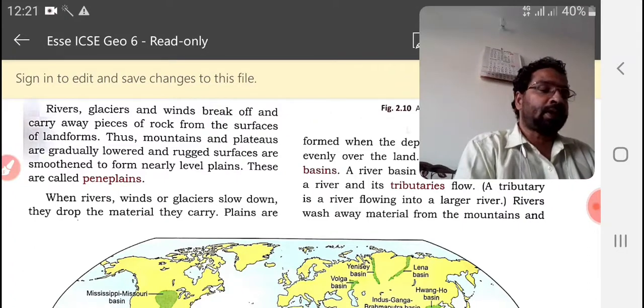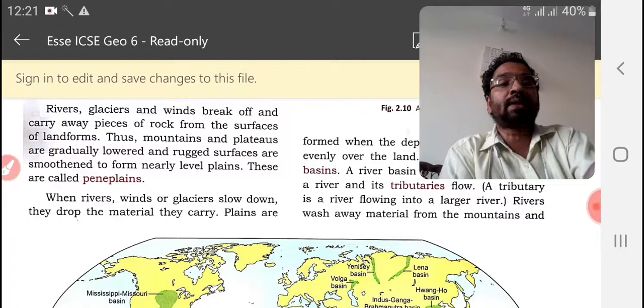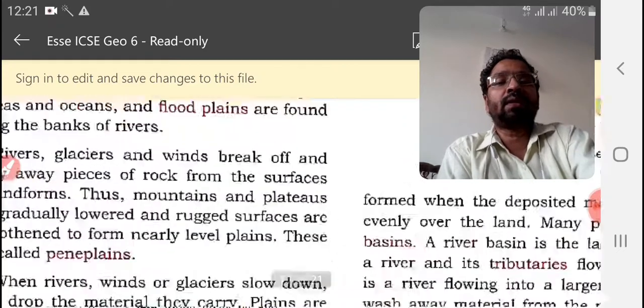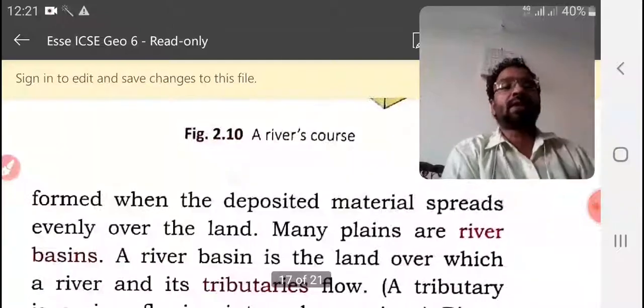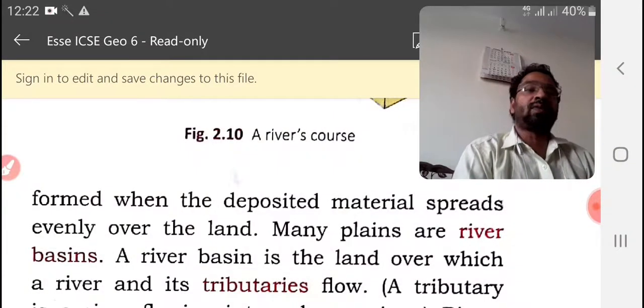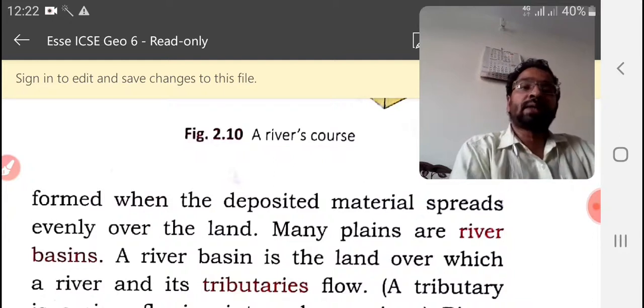And another one, when rivers, winds or glaciers slow down, they drop the material they carry. Plains are formed when the deposited material spreads evenly over a land. How are these plains formed? When the deposited material spreads evenly over the land, continuously spreading, then plains are formed.